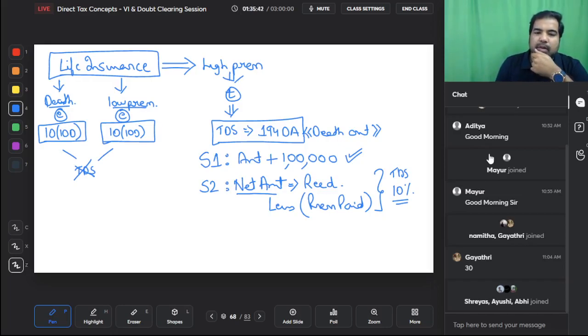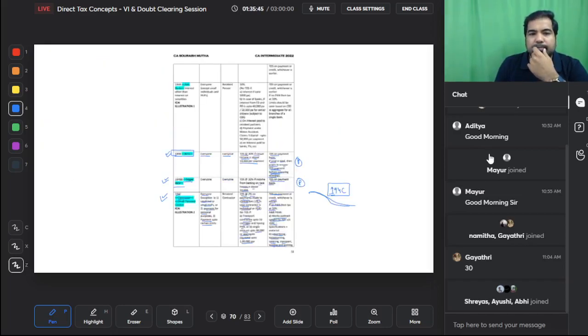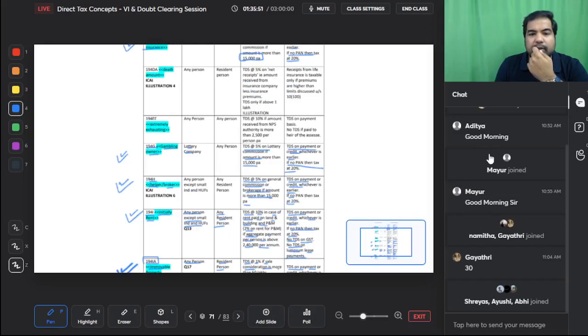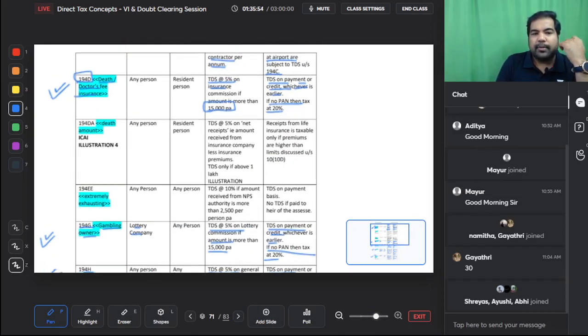Yes. So just reading 194DA. 194DA, here we go. 194DA, death amount. Any person making a payment to a resident person, TDS at the rate of 5% on the net receipts, that is the amount received from the insurance company less insurance premiums. And the first step is only if the amount is more than 1 lakh. Receipts from life insurance is taxable only if the premiums are higher than the limits discussed under 10(10D). We're discussing everything in detail guys. Watch out, get your marks, do well, move ahead. Perfect.